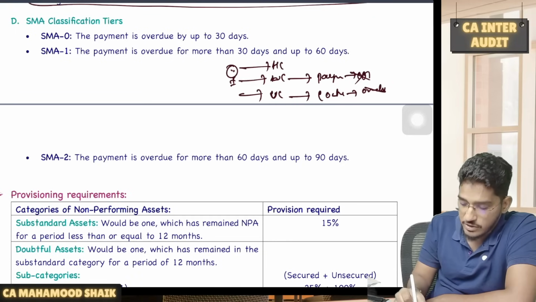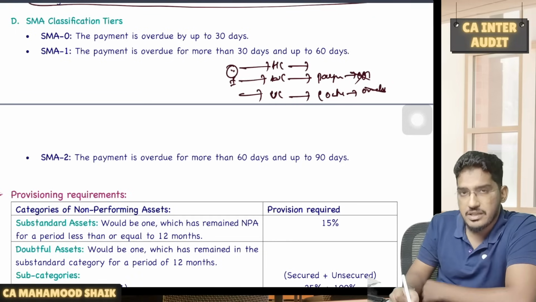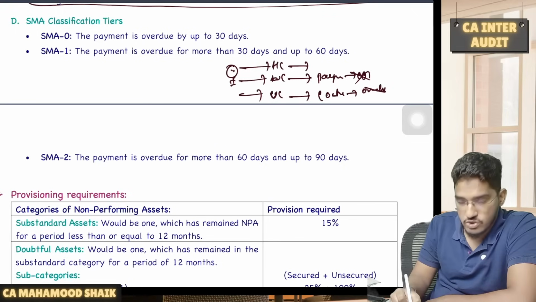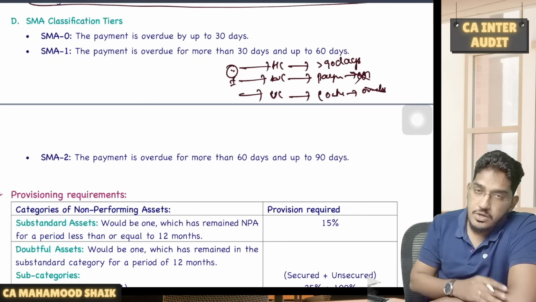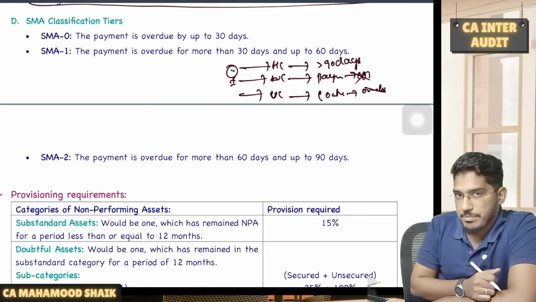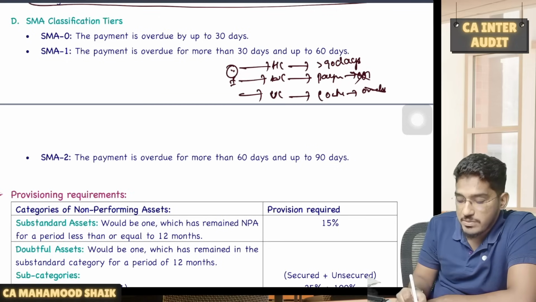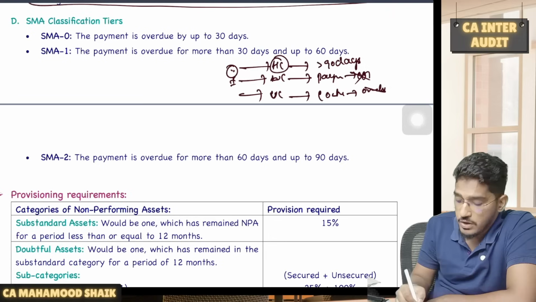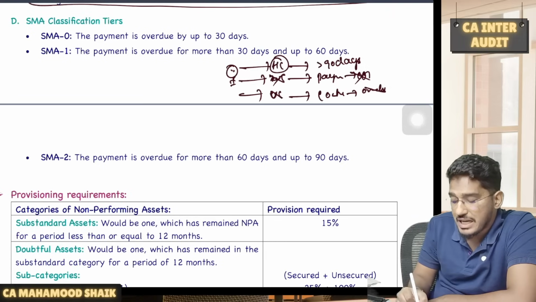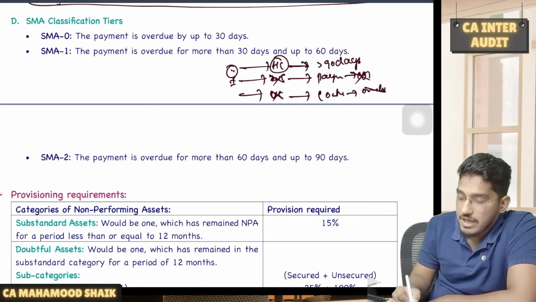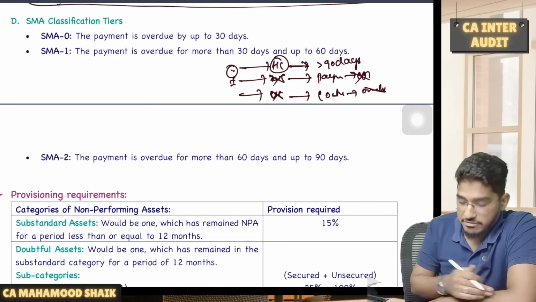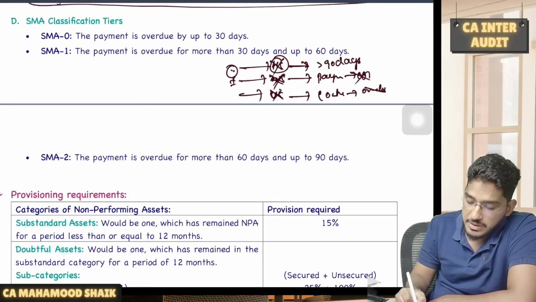Whereas he has taken a housing loan, and on the housing loan, he is not paying that interest or installment for a period of more than 90 days. It remained overdue for more than 90 days. So now NPA classification should happen. Should NPA classification be done for only the housing loan, or should all accounts be classified as NPA? The answer is, if even in the case of one loan the customer has made the default, all the accounts will be classified as NPA.